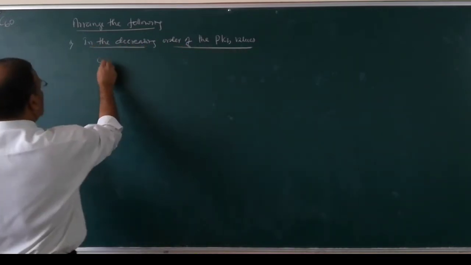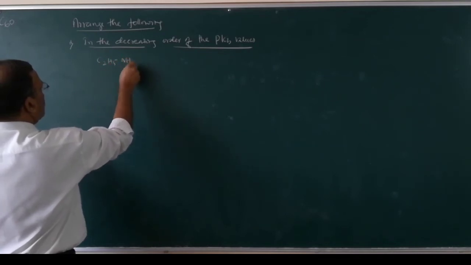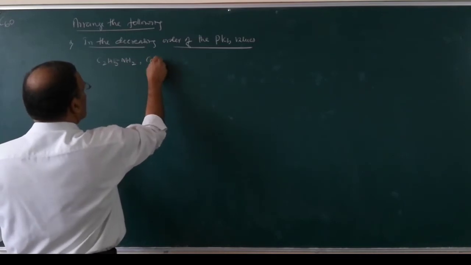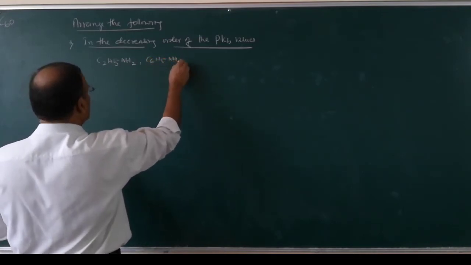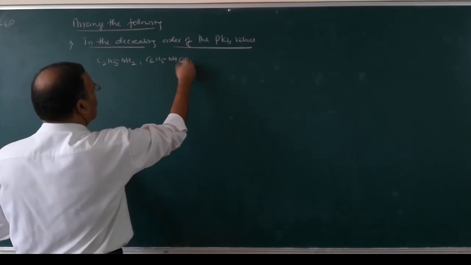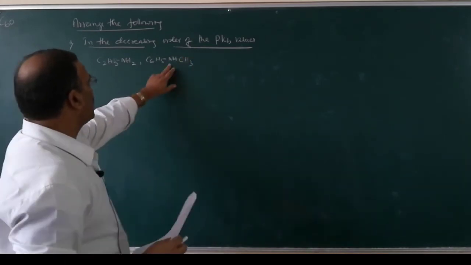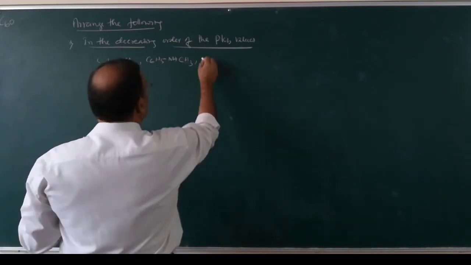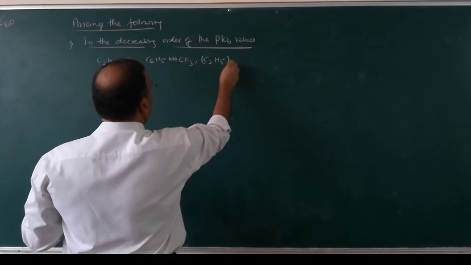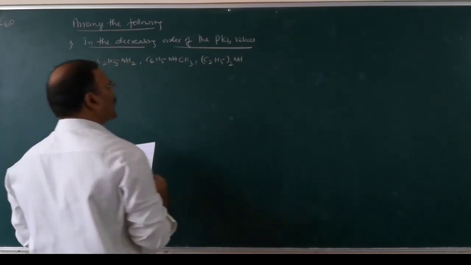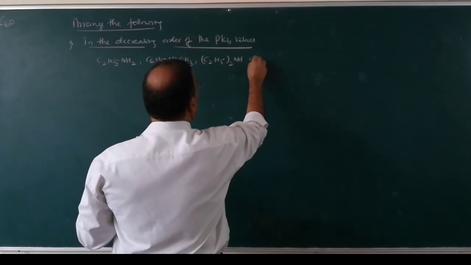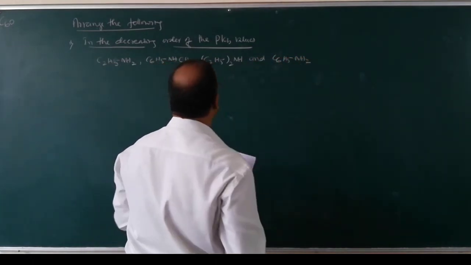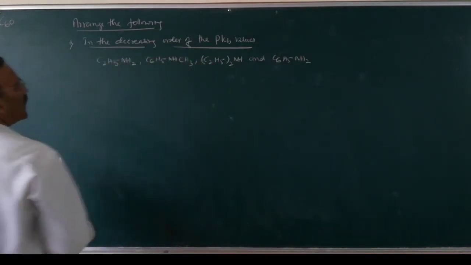Number 1, C2H5NH2, this is ethylamine, C6H5NHCH3, N-phenyl ethanamine, (C2H5)2NH, diethylamine, and C6H5NH2, this is aniline.